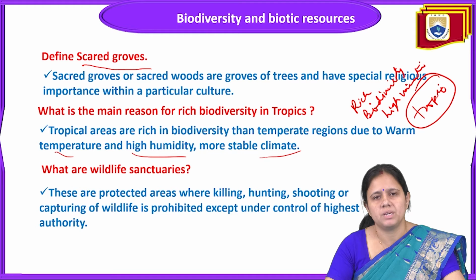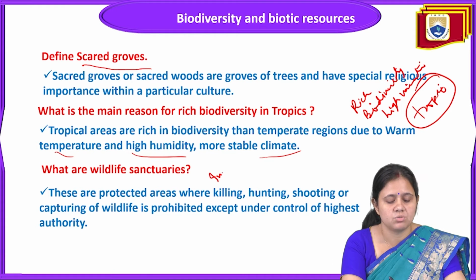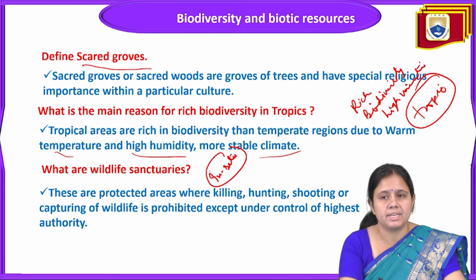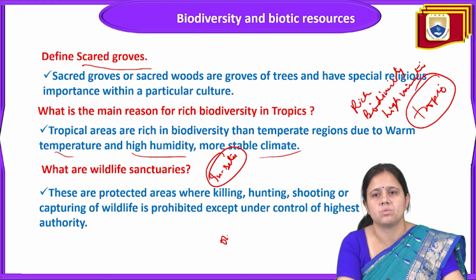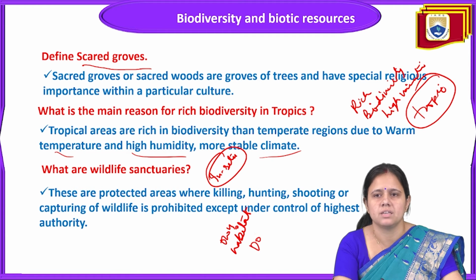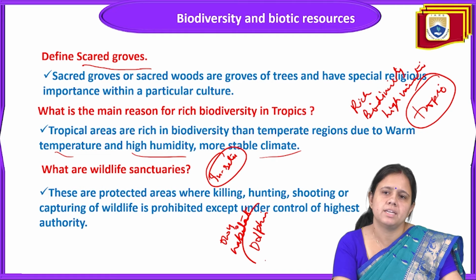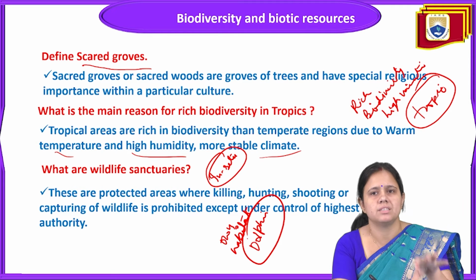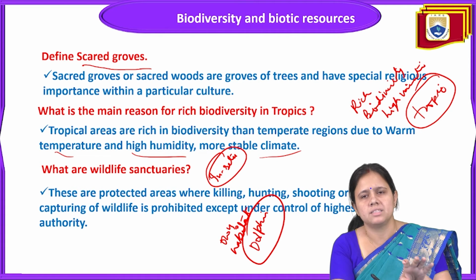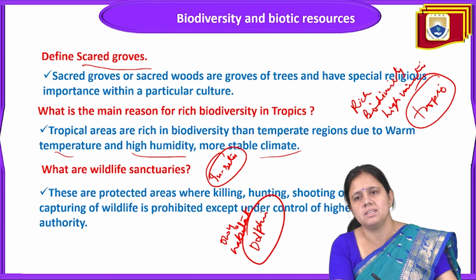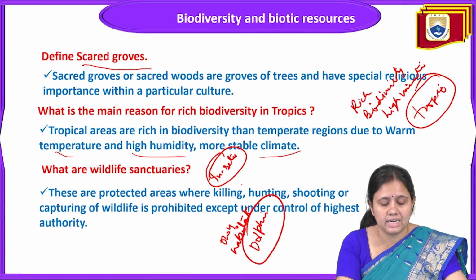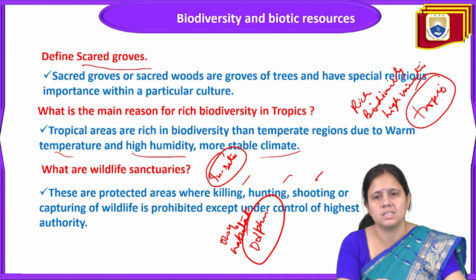An area will be protected to save wildlife in their own habitat. This is the in situ conservation method. Wildlife sanctuary is the in situ conservation method, means protecting wildlife in their own habitat. Own habitat means, for example, a dolphin sanctuary. So the dolphin is protected in its own habitat where it belongs, and it is that kind of protected area where nothing is allowed, like killing, hunting, shooting or capturing of wildlife.